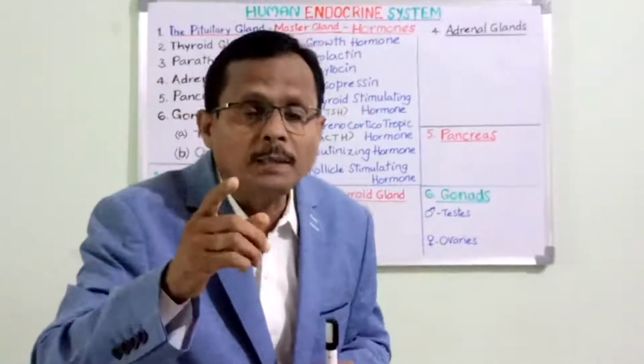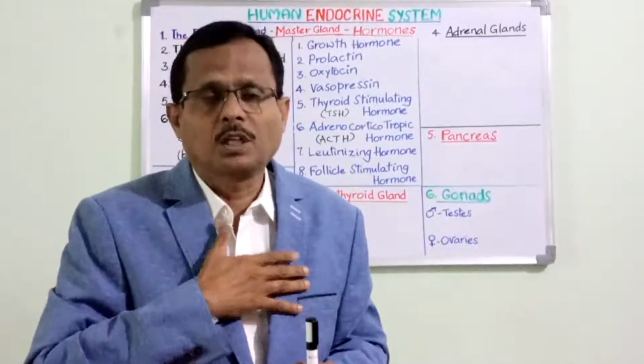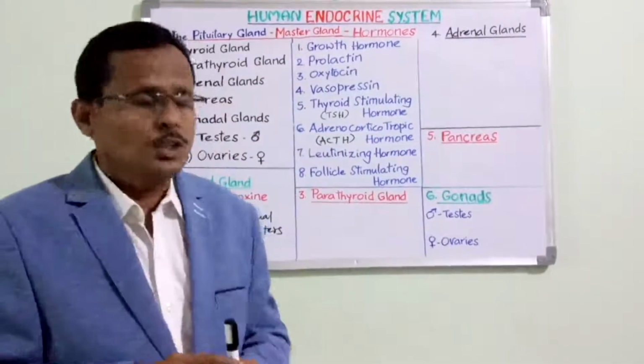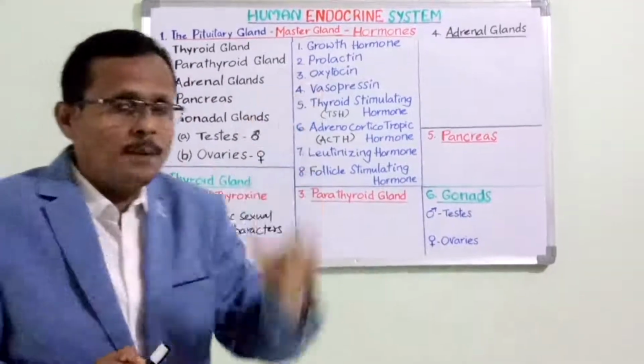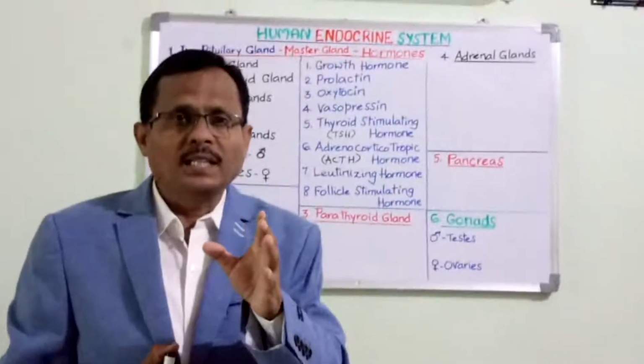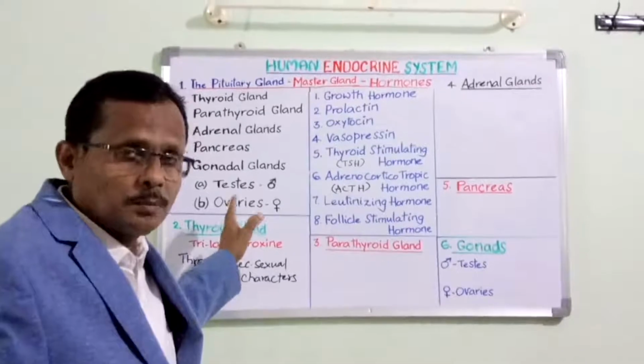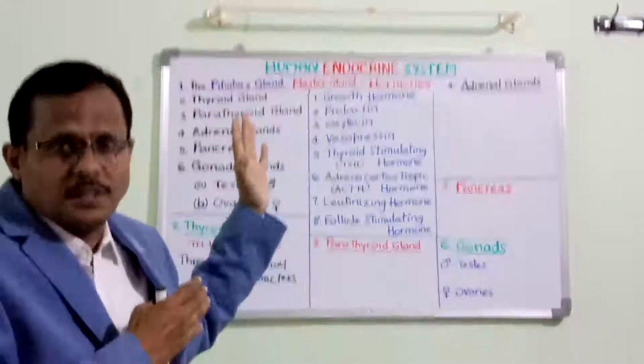And at the same time, the growth of breast or the mammary glands begins on the onset of puberty. So this is said to be the hormone of puberty. Puberty is triggered by the activation of the body by the thyroxine hormone.